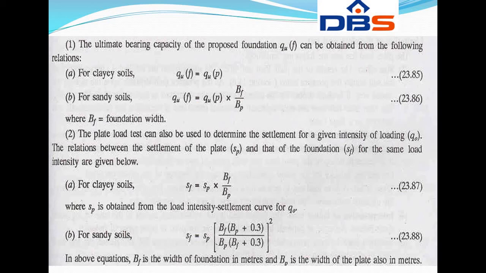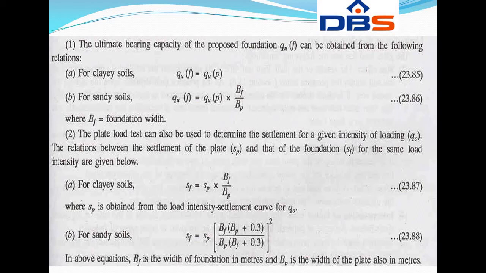For sandy soils, SF is equal to SP into BF into BP plus 0.3 by BP into BF plus 0.3, whole square.